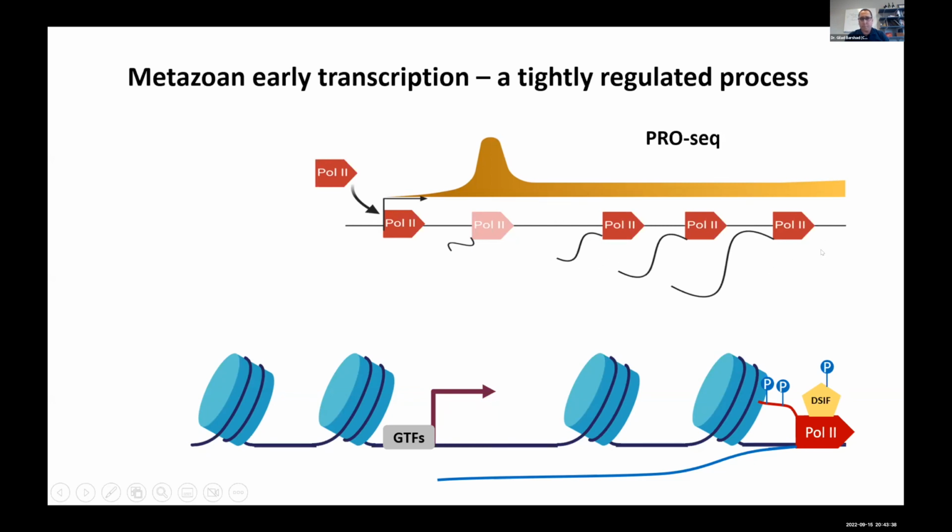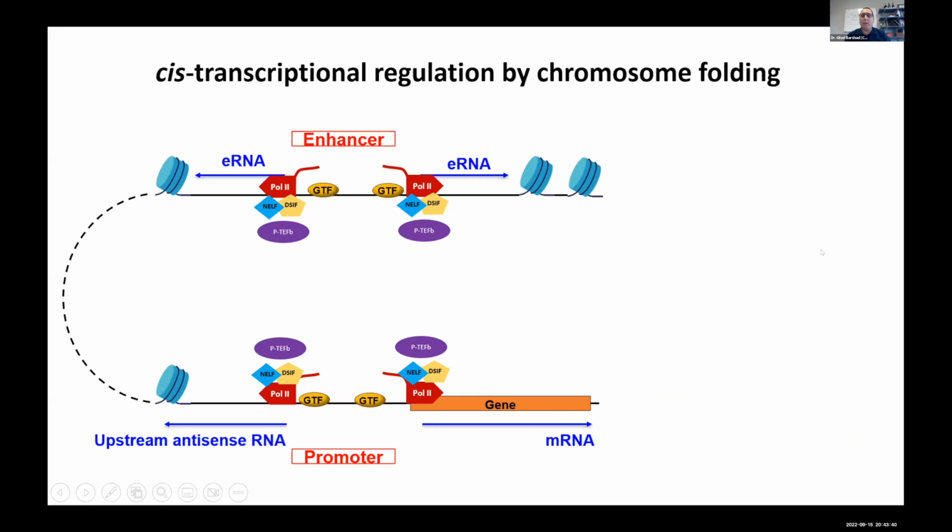But there's another important layer of transcriptional regulation in metazoans that is really important for organismal complexity, and that is cis transcriptional regulation. It's facilitated by chromosome folding, and particularly by contacts between enhancers and promoters that can reside kilobases to megabases away in terms of genomic distance, but come close together in 3D space.